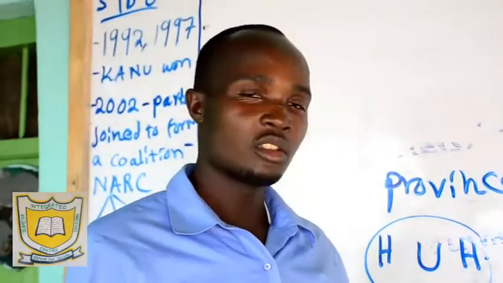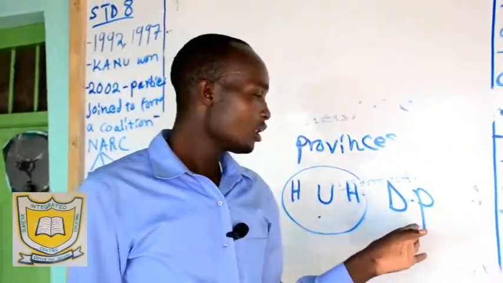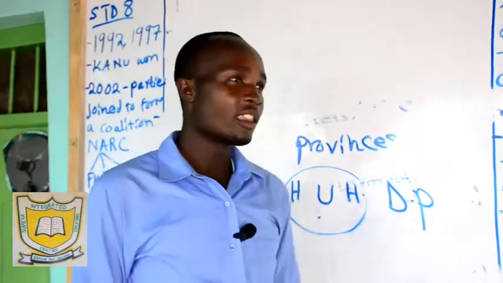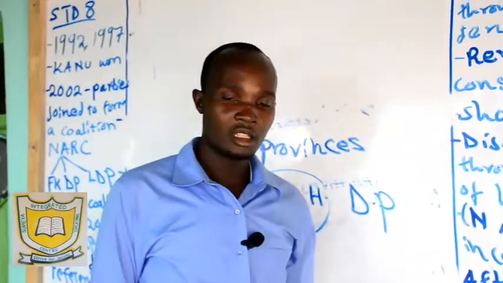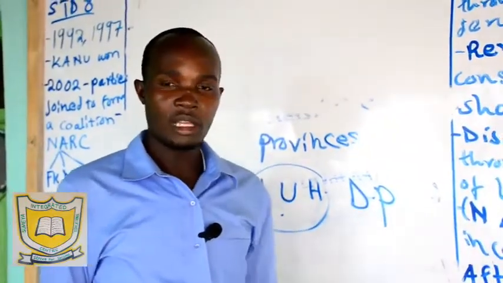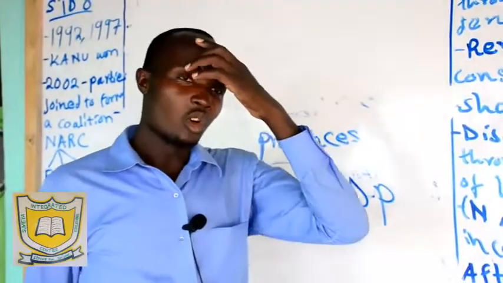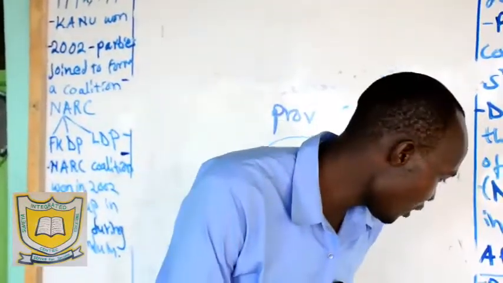So people like Dr. Fred Matiang'i, the Minister for Internal Security, and Mutahi Kagwe, the Minister for Health in Kenya, are not members of parliament. And that is what we are talking about here. Every individual who was to be appointed by the president as a cabinet secretary was not to be a member of parliament. Then another one